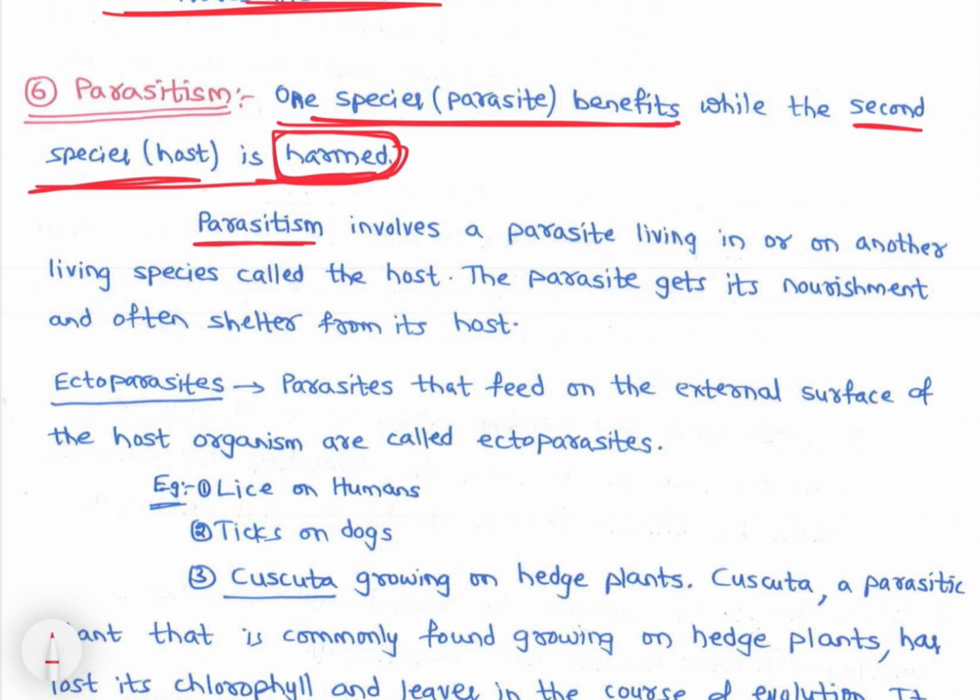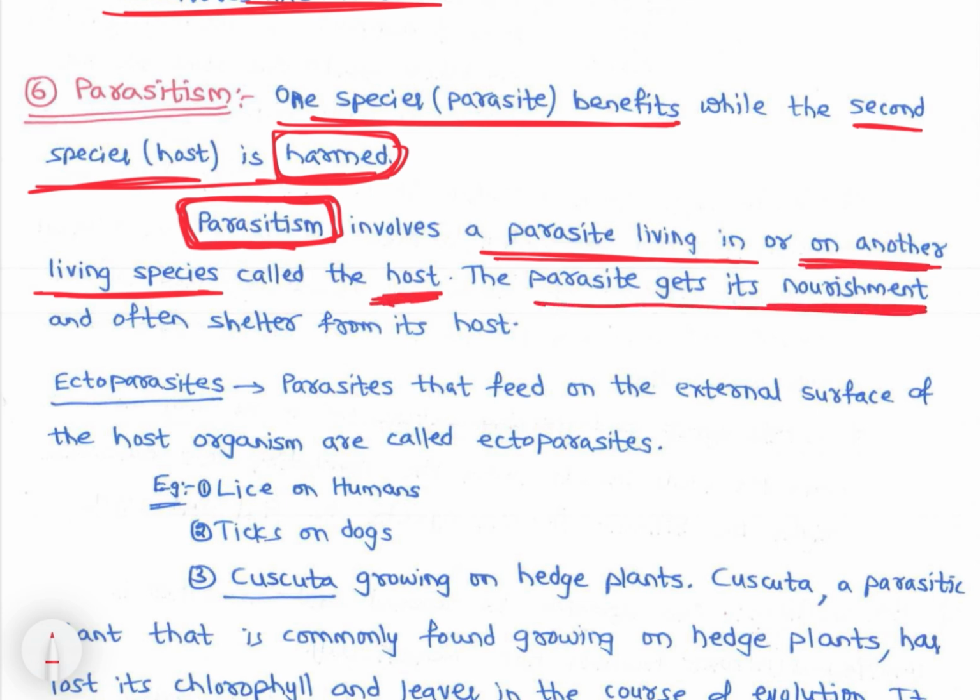Parasitism involves a parasite living in or on another living species called the host. The one who takes the benefits is called the parasite, and the one on which it lives is called the host. The parasite gets its nourishment and often shelter from its host.